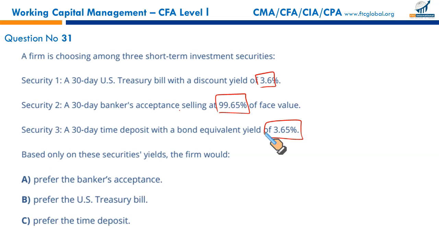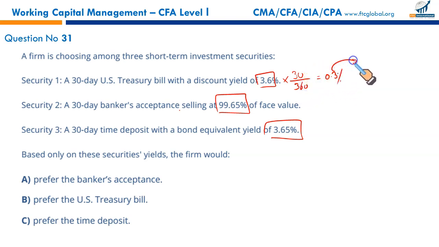In order to compare these investments, we will have to use some preferred basis, and the preferred basis in this case is the bond equivalent yield. Let us calculate for all these three securities and then we'll decide which of these is the best. First take this: 3.6% times 30 upon 360 means 0.3%.